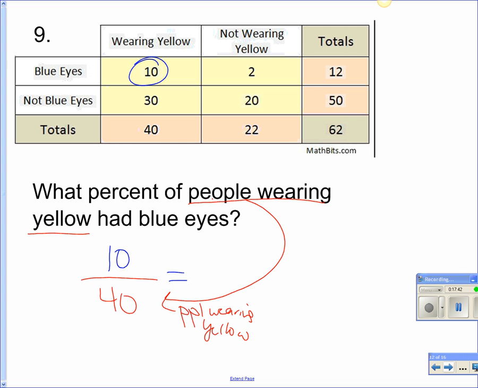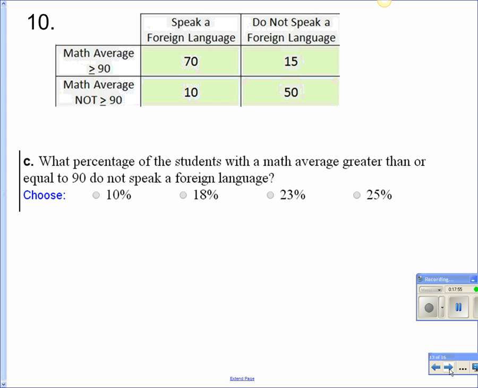What? 25%. Okay. Any questions? Okay. Number 10.